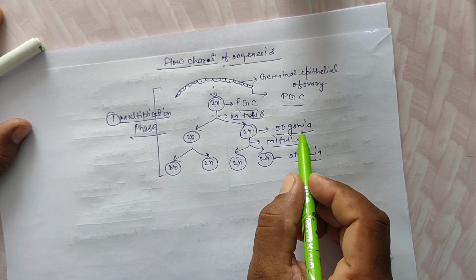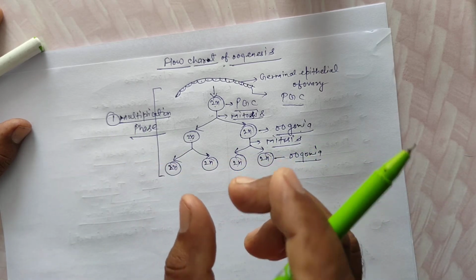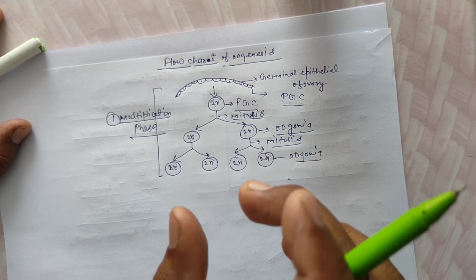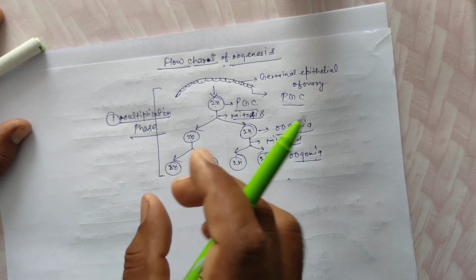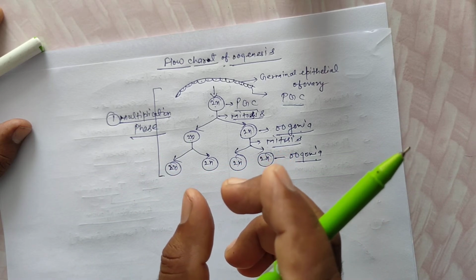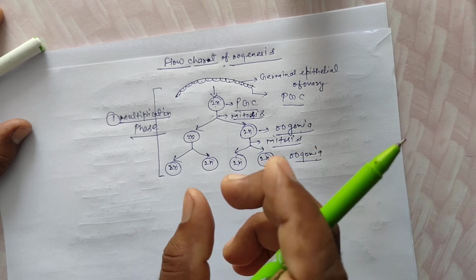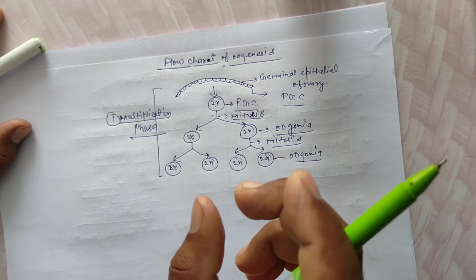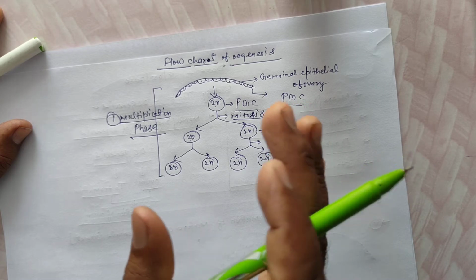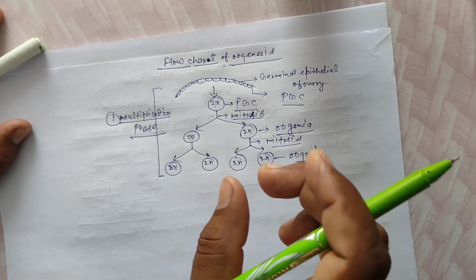In the embryonic stage, approximately 20 million oogonia are found in each ovary.